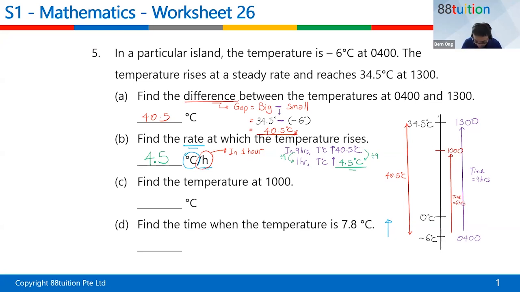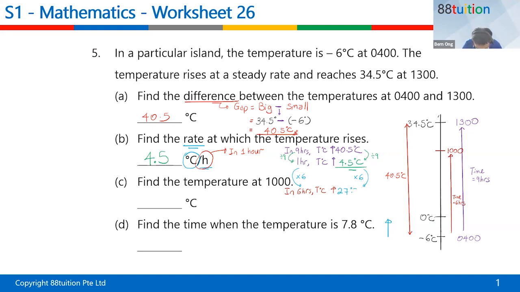So in 6 hours, what happened? Children, in 6 hours, what happened? The temperature will increase by what? Down here you have to take note. From 1, how do you get to 6? It's times 6. Down here, you also must times 6. Can you see the beauty of mathematics? So 4.5 times 6 will give you 9, 18, 27. It will give you 27 degrees.